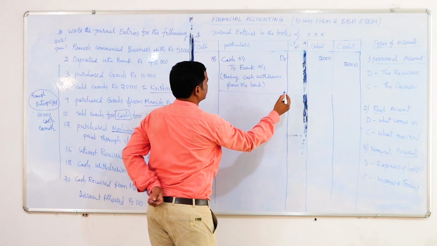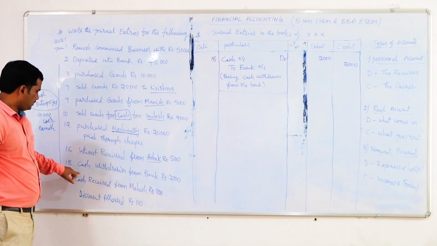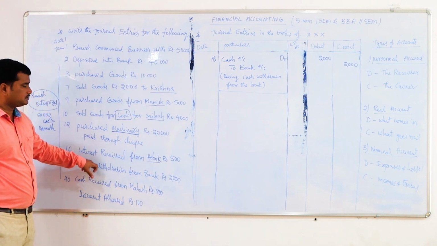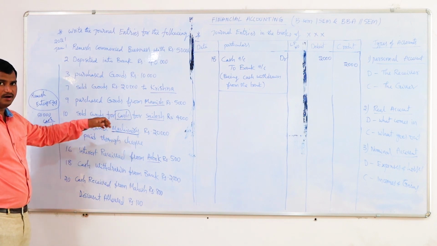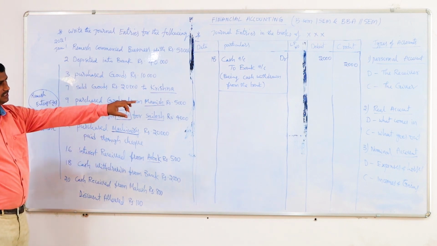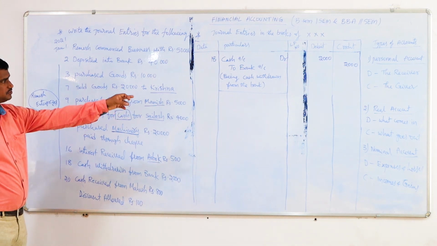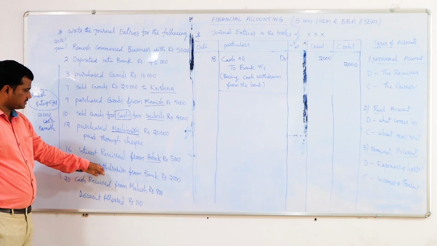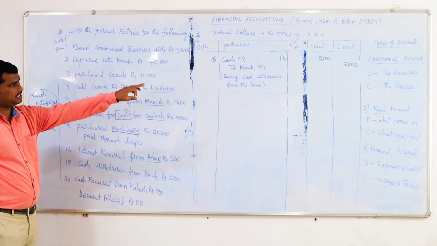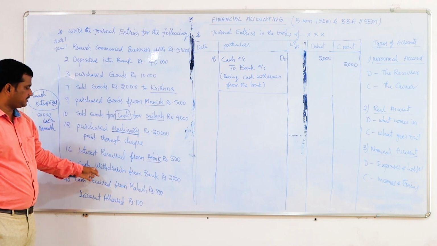So here again we explain. Cash is withdrawn from the bank. The organization is withdrawing cash from the bank, which means cash will come into the organization. As per the real account, cash is an asset, and when it is coming in, that should be debited. And also cash is given by the bank. So as per the personal account, the giver account should be credited. So the bank account should be credited.